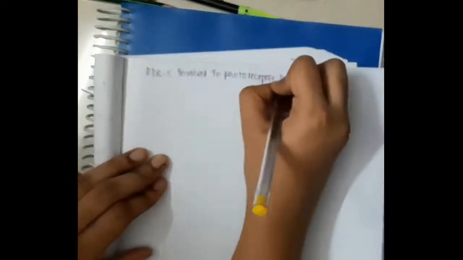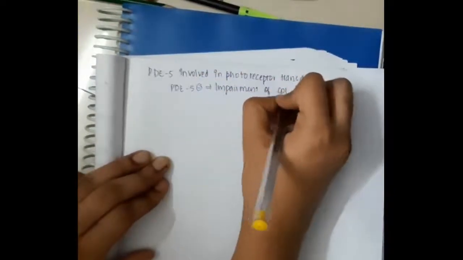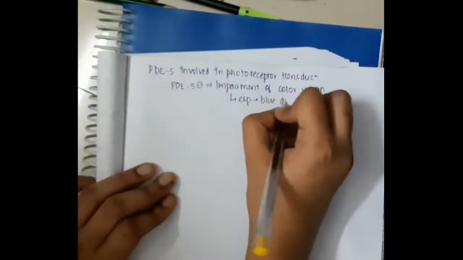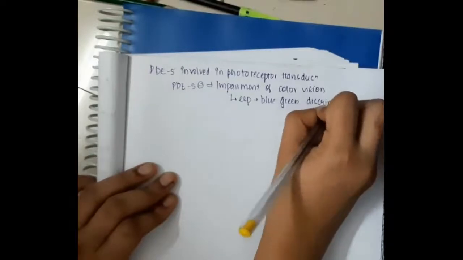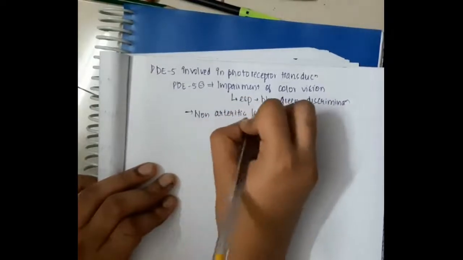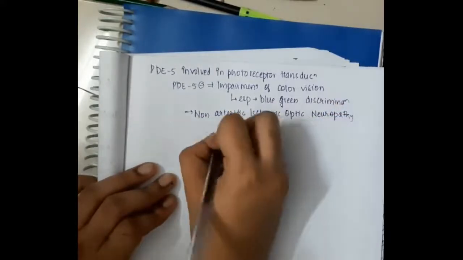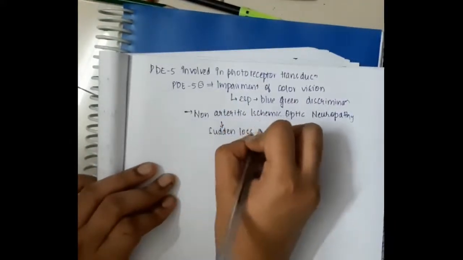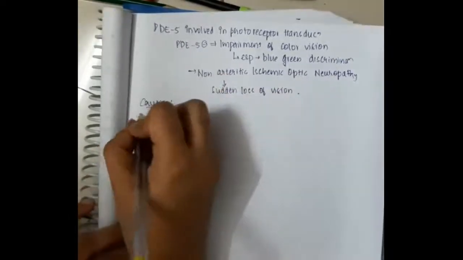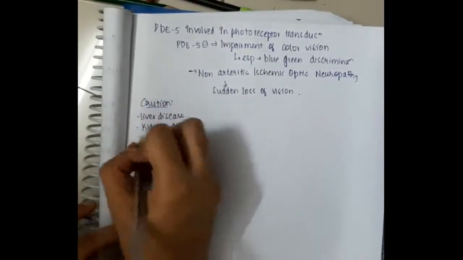Phosphodiesterase 5 is involved in photoreceptor transduction. So these phosphodiesterase 5 inhibitors will cause impairment of color vision, especially impairment of blue-green discrimination. They can also cause non-arteritic ischemic optic neuropathy, that is sudden visual loss, as a side effect. Okay, this is important. Then they should be used with caution in some diseases like liver disease, kidney disease,